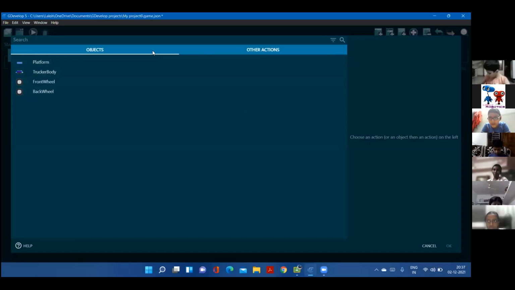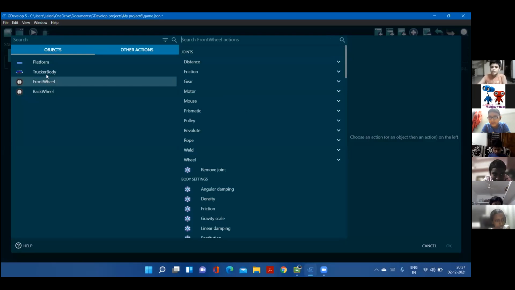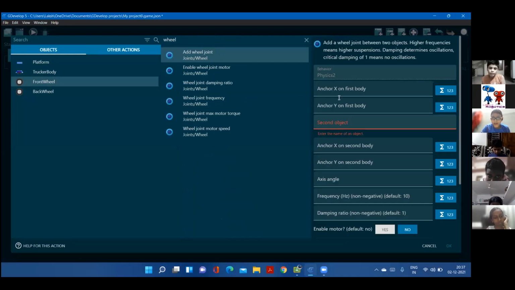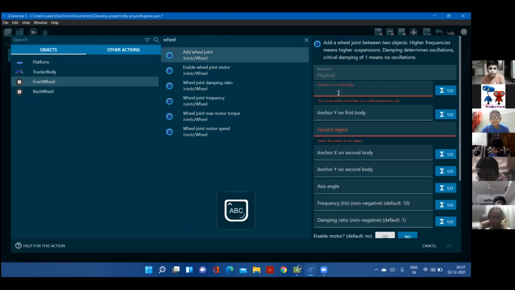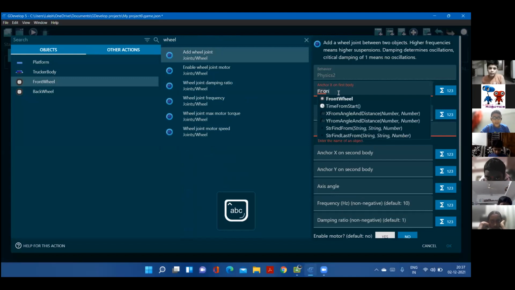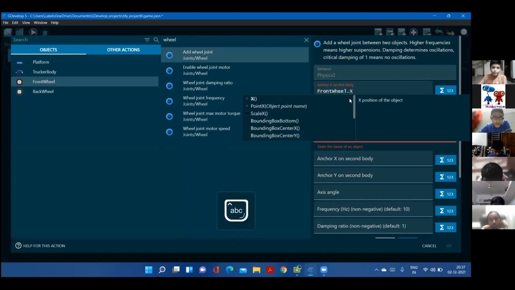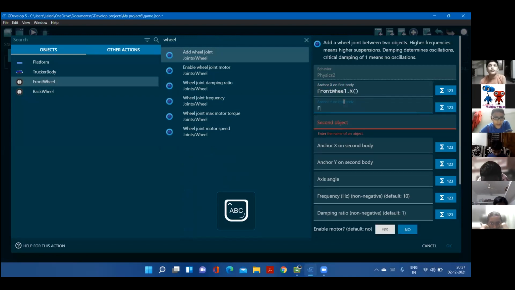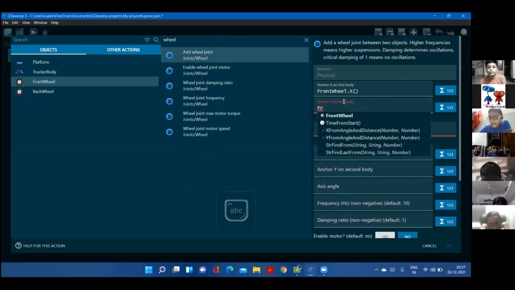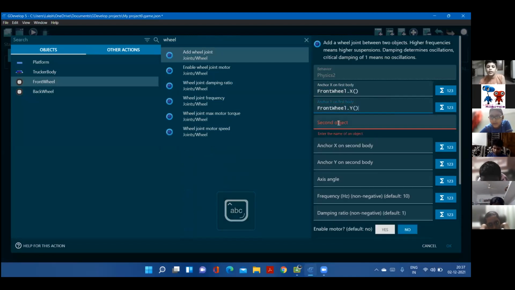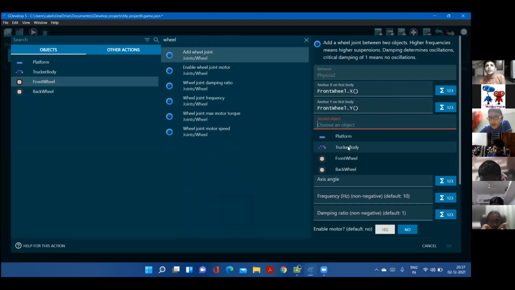Now we are going to add a wheel joint between the front wheel and the trucker body. That is the car. So wheel joint is a new topic. Listen carefully. Anchor X on the first body is going to be the front wheel because it's the one which is going to be joined. Front wheel dot X, and then front wheel dot Y. Second object is going to be the trucker body.